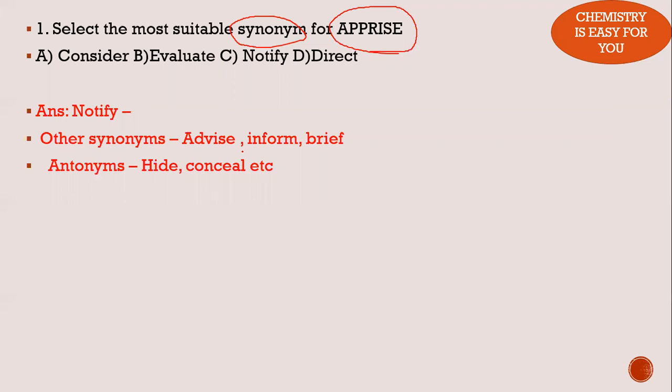Then there is a second type of question, known as antonyms, which means the opposite word of a given word. For example, apprise. If they ask to select the most suitable antonym for apprise, out of the four options given you have to choose the one with the meaning opposite to the given word. Now, apprise means to inform or to advise or to brief. So the antonym, or the opposite of that, would be to hide, conceal, keep a secret. Something like that would be the opposite word of apprise. That is one piece of information that I wanted to give.